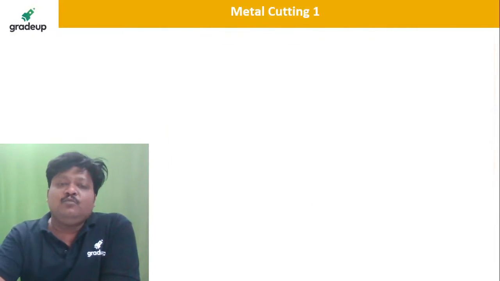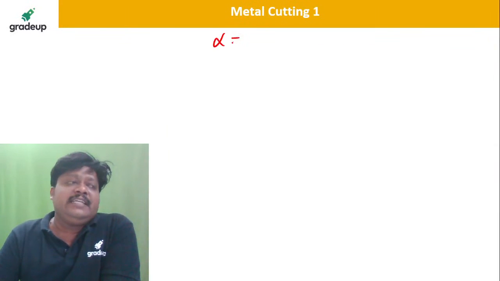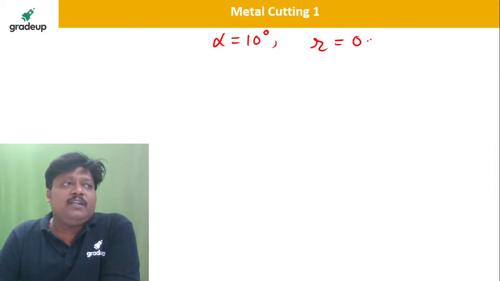So rake angle is how much? Tell me the given things. Rake angle is 10 degree. Chip thickness ratio r is given as 0.35. Uncut chip thickness t1 is given as 0.51 millimeter.